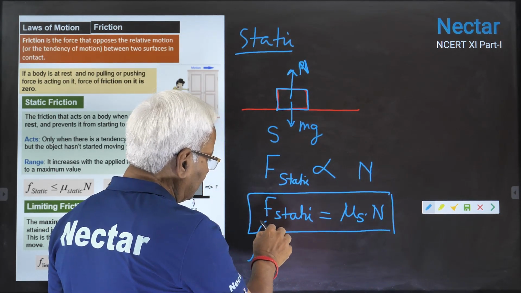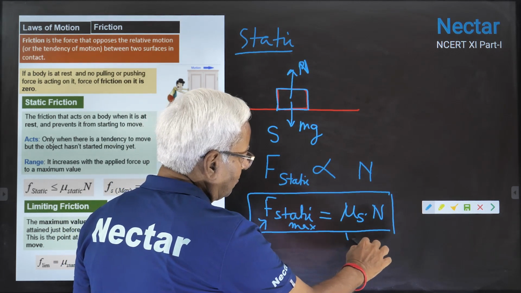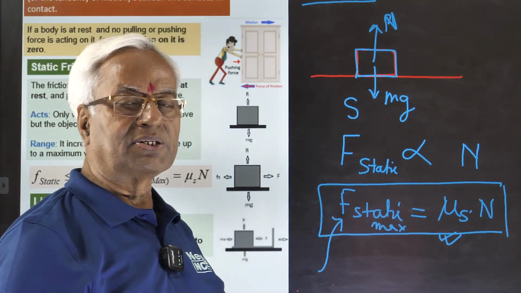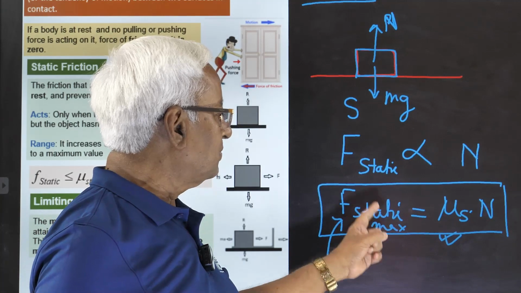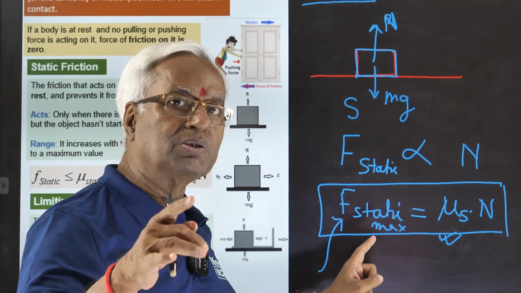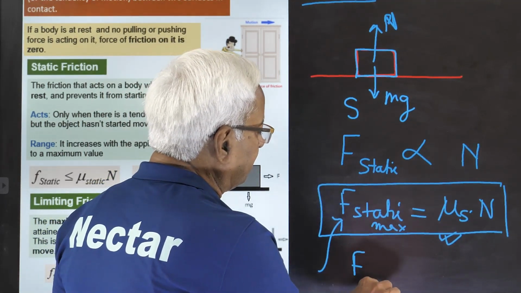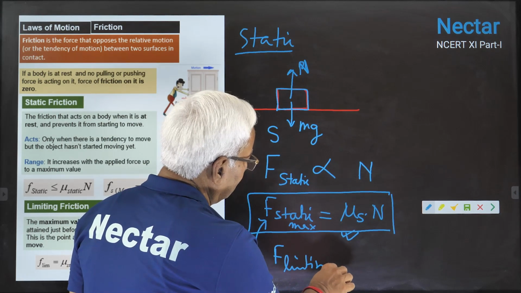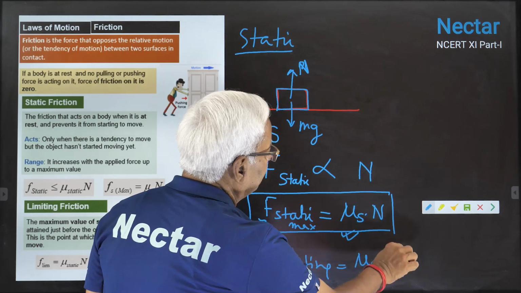This could also be written when this is maximum, then only this equation will be applied, because static friction is variable. In this equation, it should be read as maximum static friction, and for maximum static friction, we use the term limiting. So it could be better written as F limiting, which is equal to mu s N.